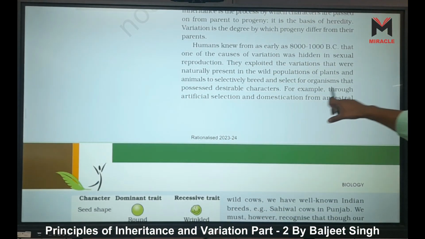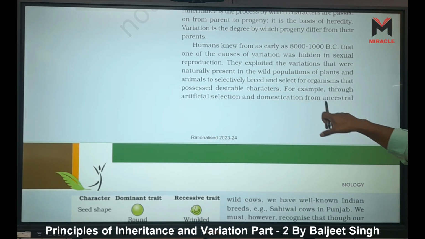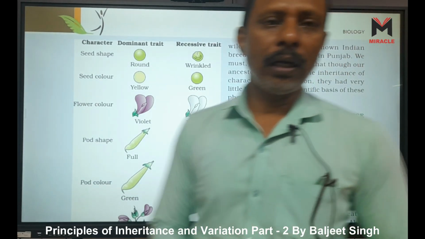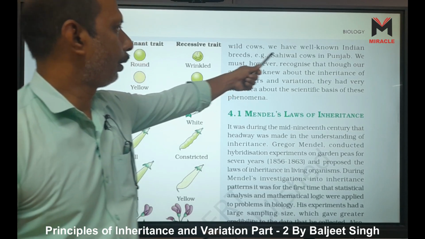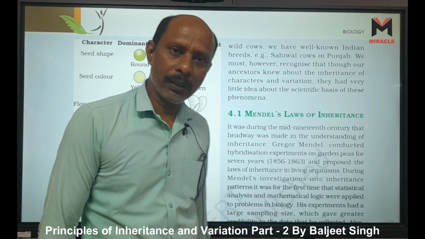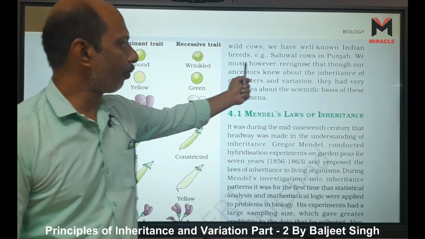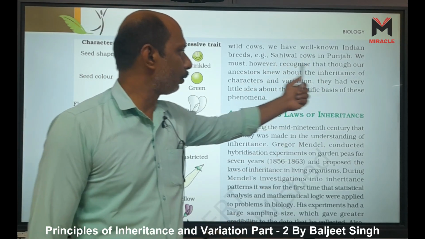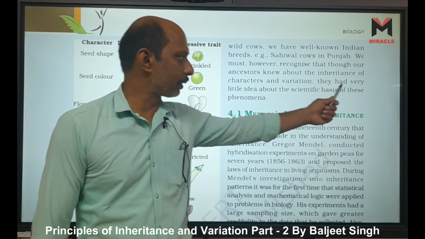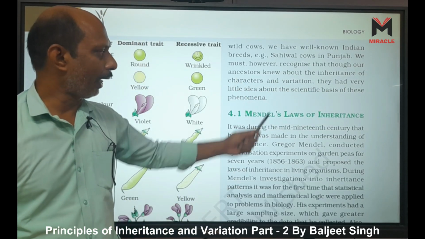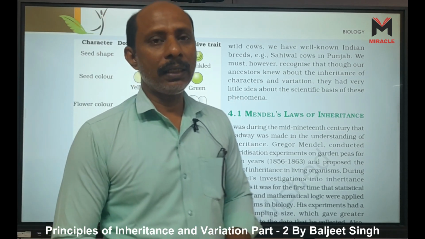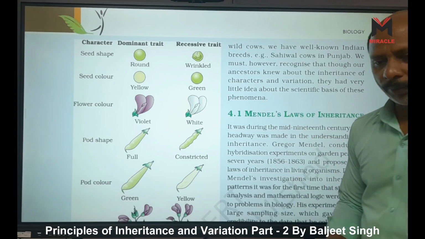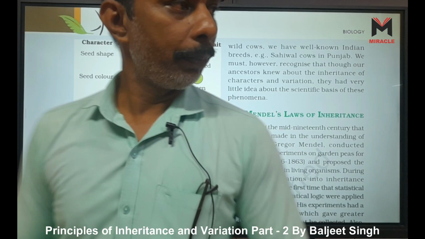For example, through artificial selection and domestication from ancestral wild cows, we have the well-known Indian breed Sahiwal, from Punjab, which is the best cow in our country. Best cow means Sahiwal, best buffalo means Murrah. We must, however, recognize that though our ancestors knew about the inheritance of characters and variation, they had very little idea about the scientific basis of genetic inheritance. They had no idea about the scientific reason, but they knew about breeding.